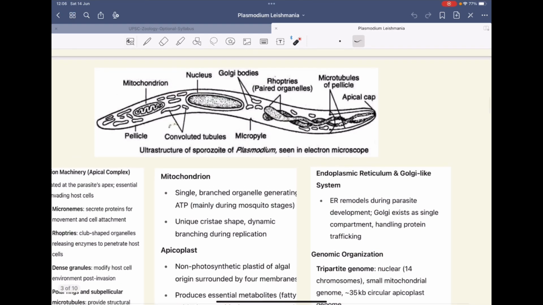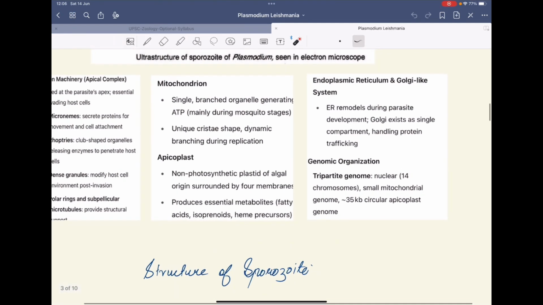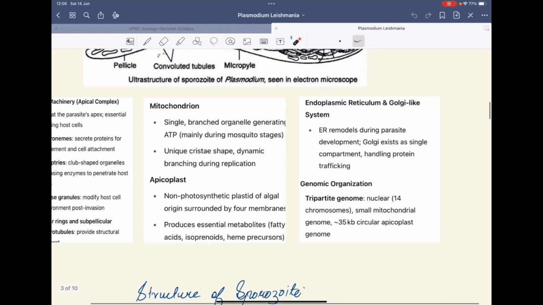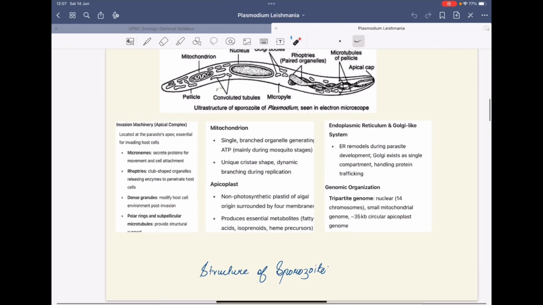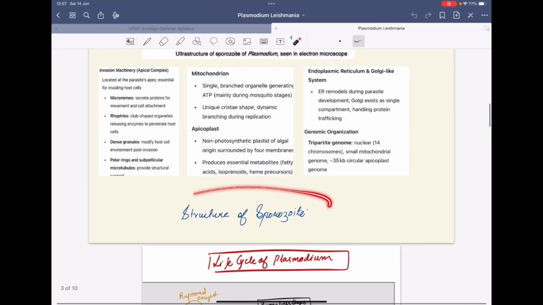You can find them inside the body of this sporozoite. Then they also have ER and Golgi bodies, and a tripartite genome: one is nuclear, another is mitochondrial, and there is a circular apicoplast genome too. So this is the structure of the sporozoite of the Plasmodium in general.